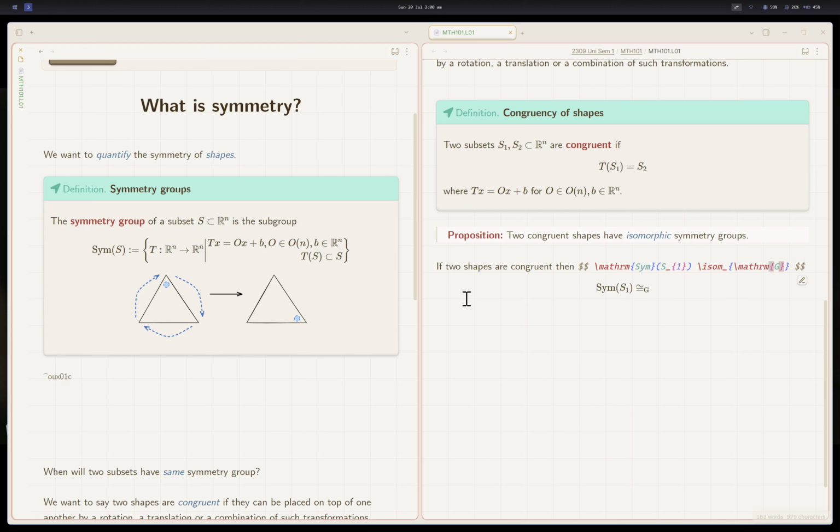Maybe I will use MRM to write a group, but I think of isomorphism being in a category. For a category, I use cat. I've defined it myself in the preamble, and I write group. You can change the font later if you want, and it will change the cat font everywhere. This will be isomorphic to MRM, SYM, bracket S2.